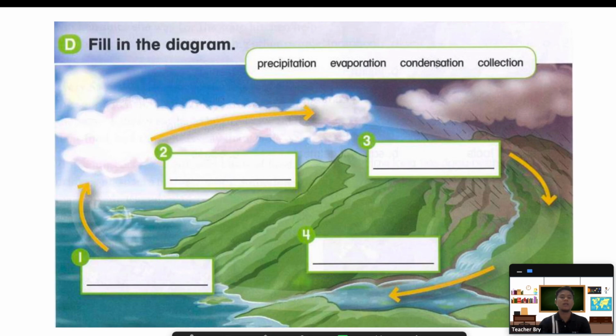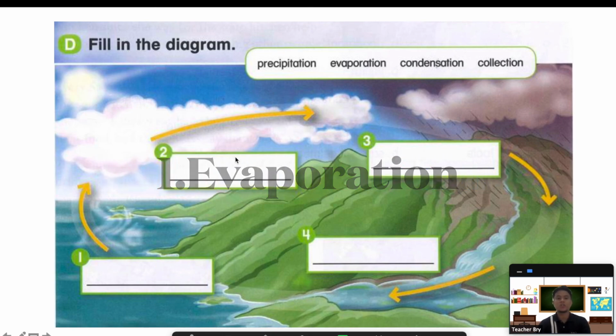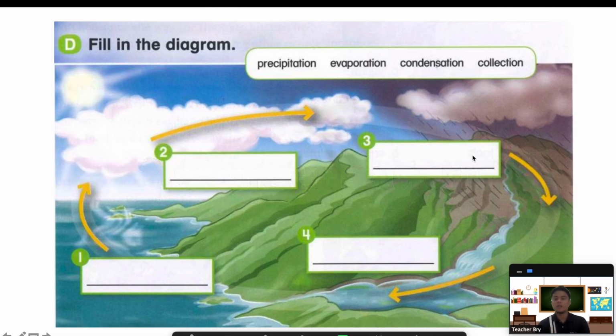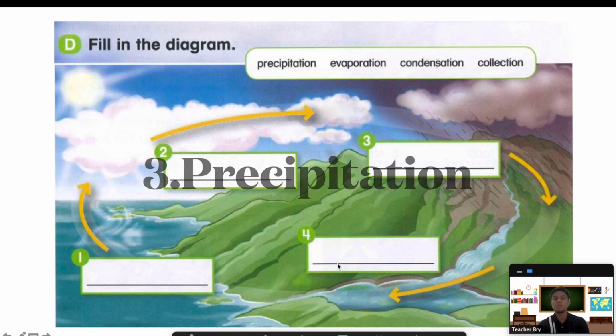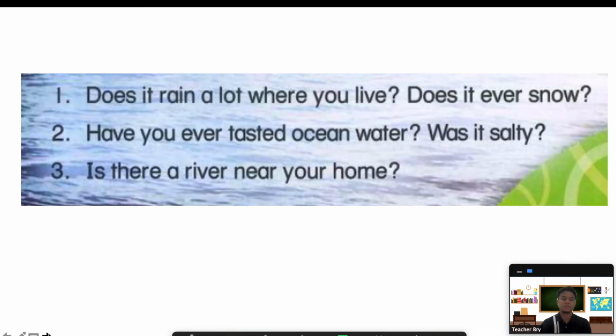Number 1 is evaporation. And number 2, condensation. Number 3, precipitation. Number 4, collection. Good job.